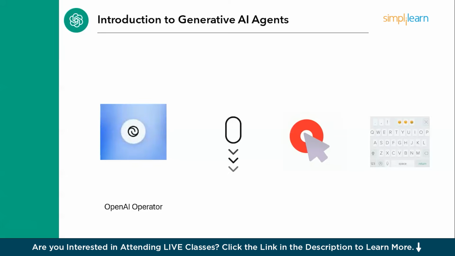on your browser. So it means it can scroll, type, click, and navigate web pages for you, just like any other human would. But more importantly, and what many people have missed, this agent is actually based on a completely new model called CUA, which stands for Computer Using Agent. Unlike standard GPT models, it wasn't trained to just output text, where you write a prompt and expect an output in text format. Instead, it can go beyond that.